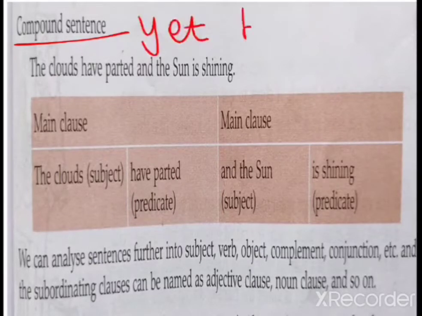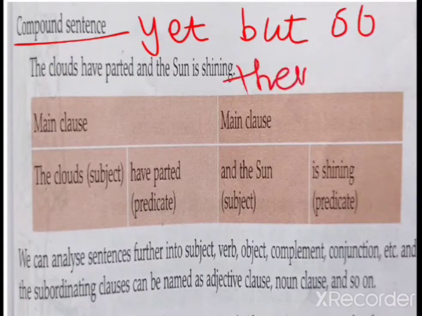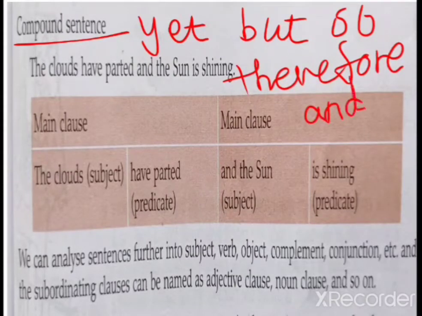Yet, but, so, therefore, and, etc. So when this type of conjunction comes, it means it's a compound sentence. And what another thing do we have to remember? In a compound sentence, both are main clauses. In a complex sentence, one is a main clause and one is a subordinate clause. But in a compound sentence, both are main clauses.